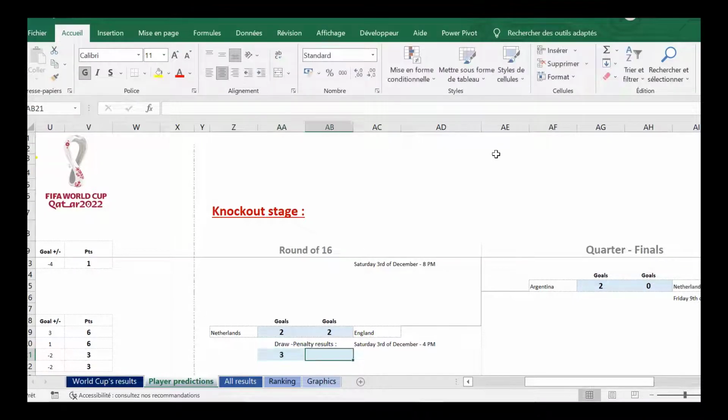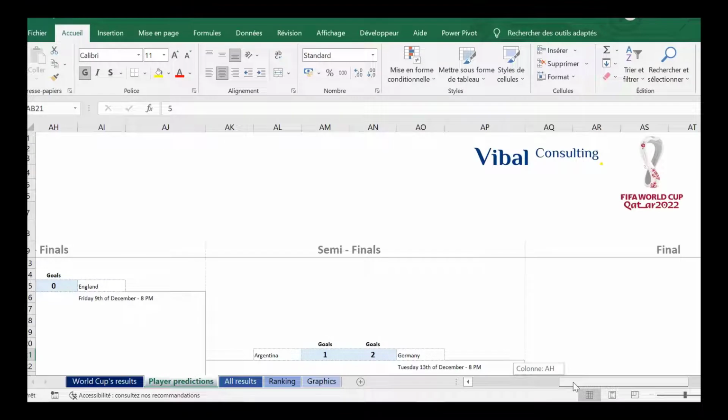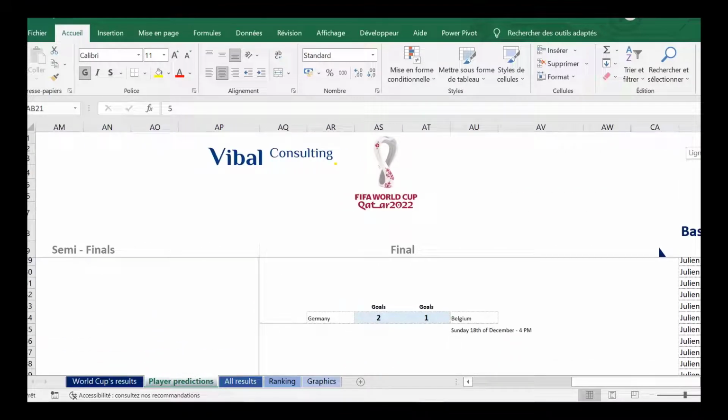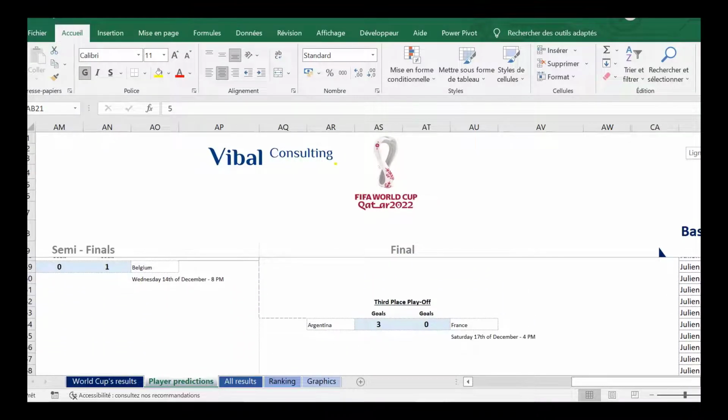We just have to input the number of penalties scored. So now it's the English who will qualify and we will see the winner appear. We will complete the set until the end, the final. Germany, Belgium. I put the Germans as winner, 3-1. And the match for the third place, Argentina being the winner against France.